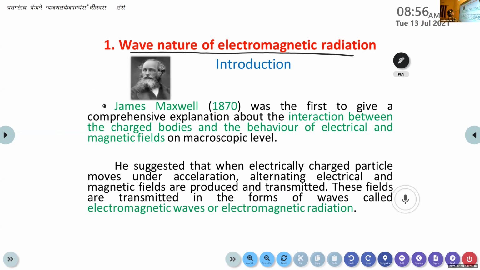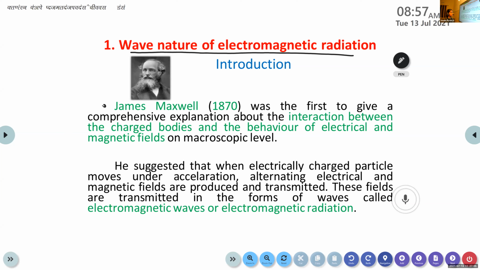James Maxwell was the first to give a comprehensive explanation about the interaction between the charged bodies and the behavior of electrical and magnetical fields on macroscopic level. He conducted the experiment to give a proper explanation.